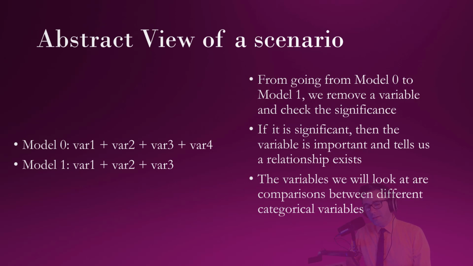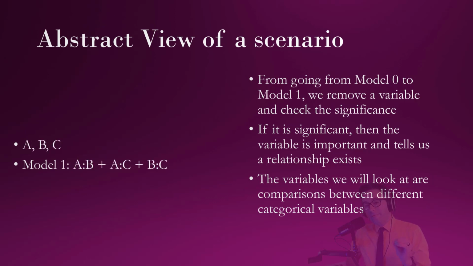But also, we're looking for the comparison between different categorical variables. So our variables look different, because instead of variable 1, variable 2, variable 3, we're going between A, B, and C: A, B, A, C, B, C. Each of those variables I was mentioning before is a different pairing of variables. Again, we remove one of them, like BC, and check the significance. If the p-value is low, then BC is significant, and we say we like model 1.